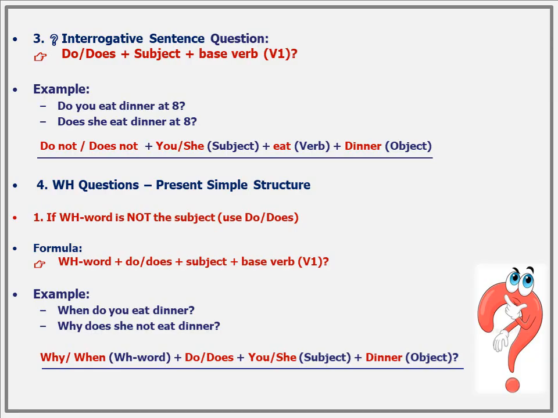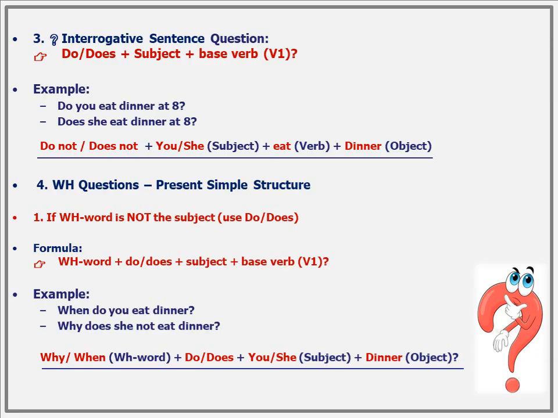In this, we are asking someone about dinner, at what time he eats dinner. And in the second example, Does she eat dinner at 8? Here we talk about a third person, the same question. Like in the first example, two boys are there and one is asking another, do you eat dinner at 8? And in the second, they are talking about the third person.